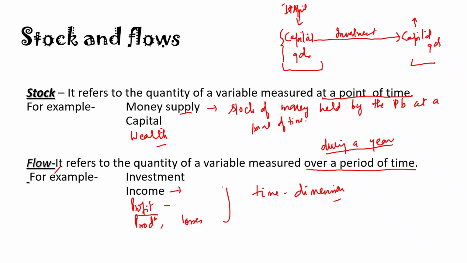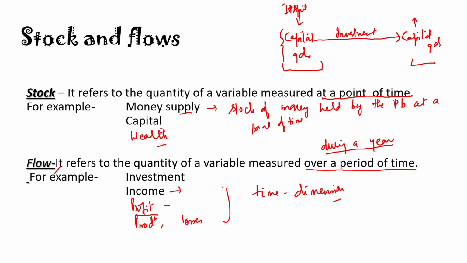Okay, so investment, income, profit, output, losses, depreciation, national income, GDP, because all of them have time attached to them. They are measured during a month, during a year. They are all considered as flow variables. They have a time dimension attached to them.